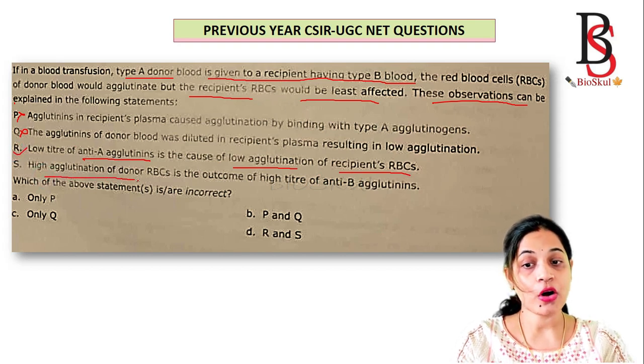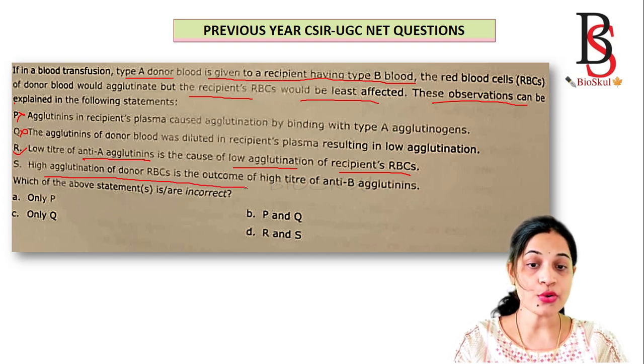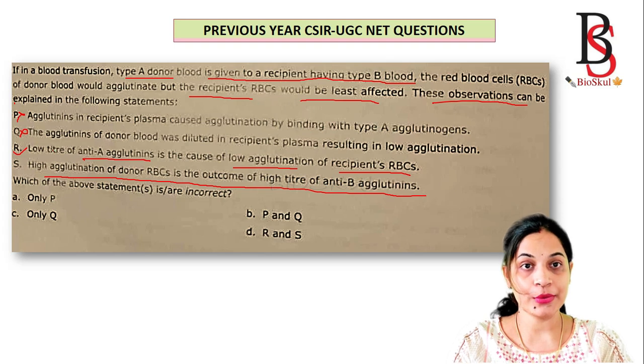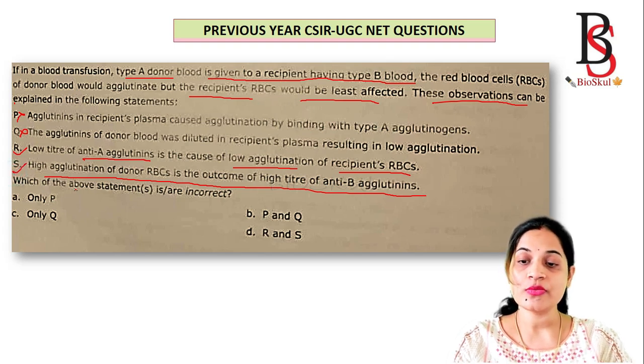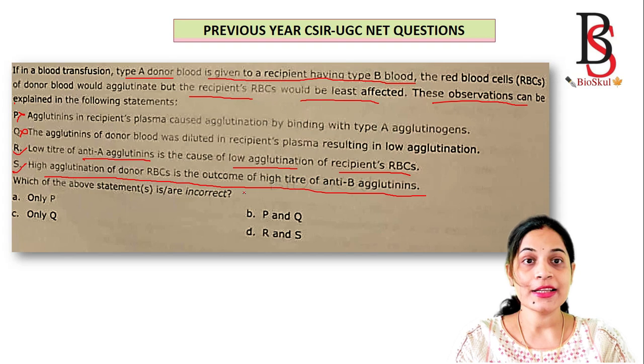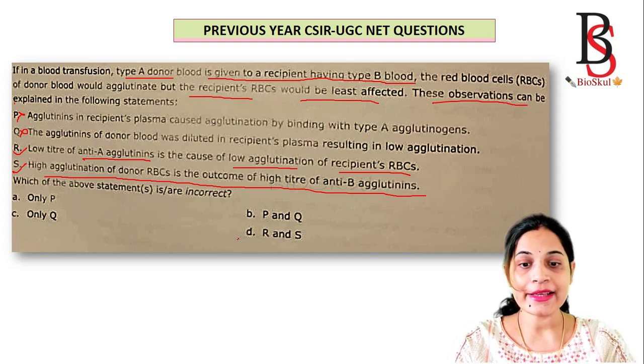High agglutination of donor RBC is the outcome of high titer of anti-B agglutinins. Which of the above statements are correct? That is the option R and S. That is option D, the correct answer.